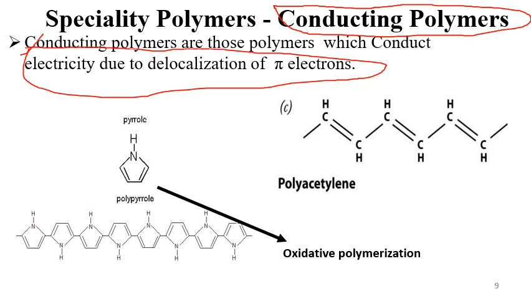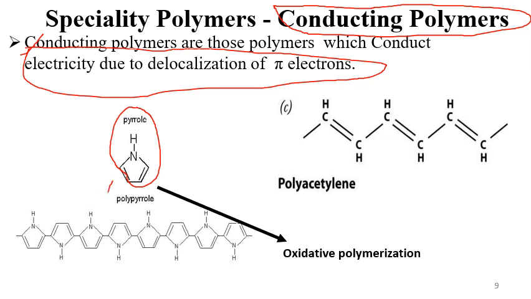Pi electrons are delocalized when a molecule contains alternate single and double bonds, right? The first example is pyrrole. Pyrrole is a molecule which contains one double bond, one single bond, then one nitrogen having a lone pair of electrons, then again single bond, double bond, single bond. So the structure of pyrrole contains delocalized pi electrons in its system.